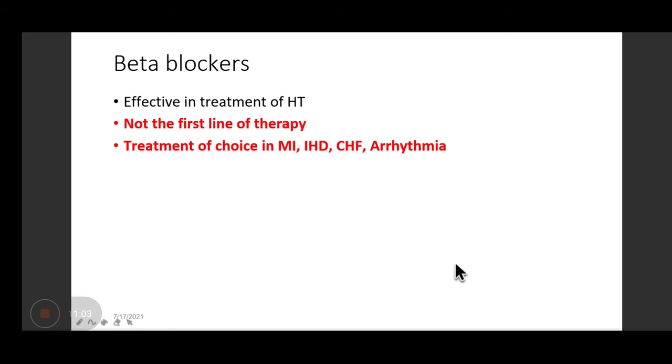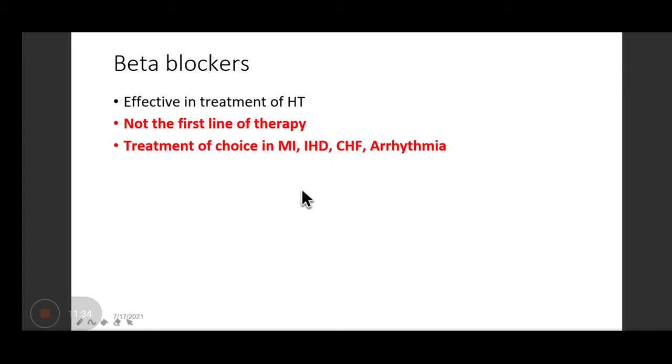Fine. Okay. So the role of beta blockers, as I said earlier, they are not the first line treatment, but they are very effective in the treatment of hypertension. What are the reasons they are not the first line? We will talk about it. They are effective in the treatment of hypertension, but not the first line. But they are the first line of therapy in these cases: myocardial infarction, ischemic heart disease, congestive heart failure, and arrhythmia.